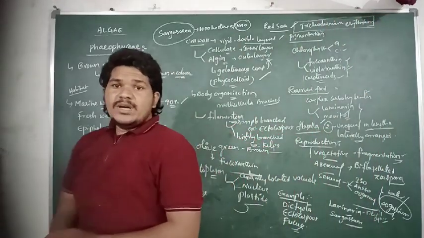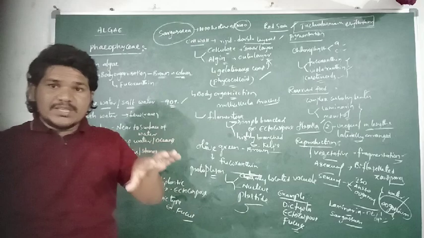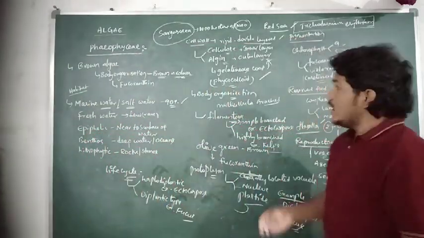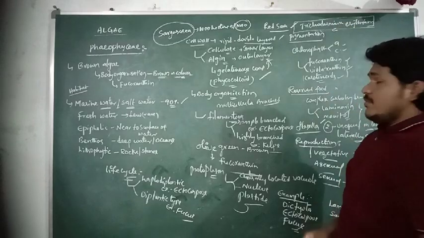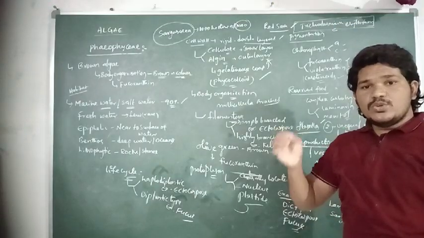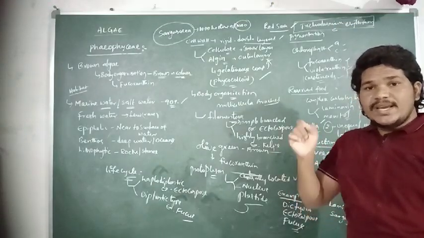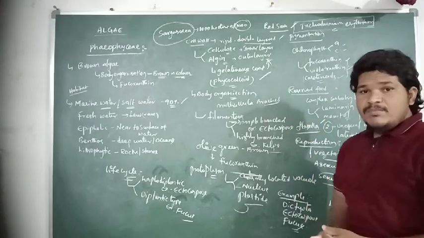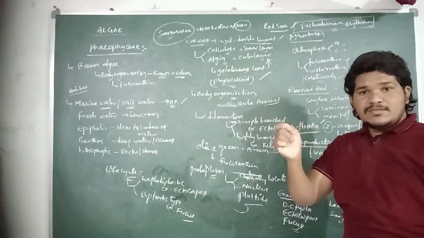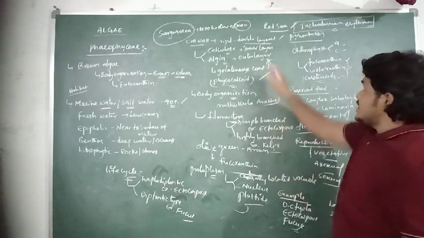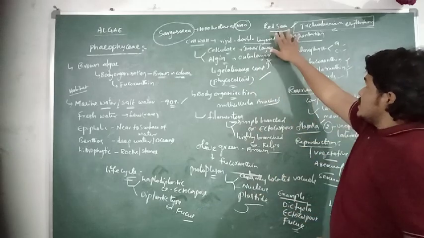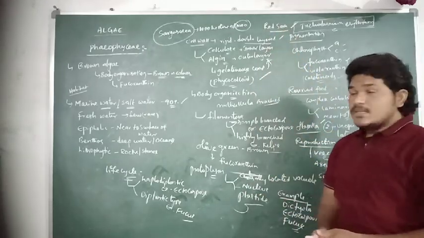All over the surface of the water appears red in color due to the Trichodesmium erythraeum. Due to the vigorous growth of the Trichodesmium erythraeum, the surface of the sea or ocean appears red in color. That kind of process is referred to as the Red Sea.